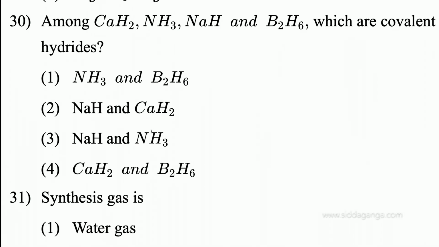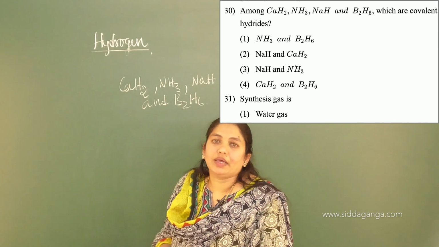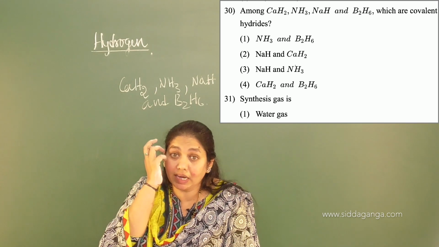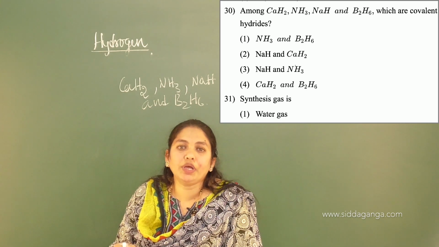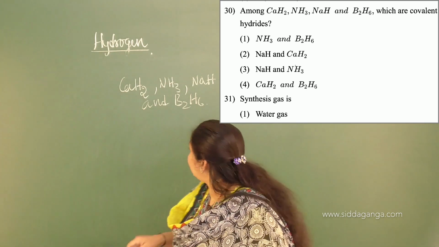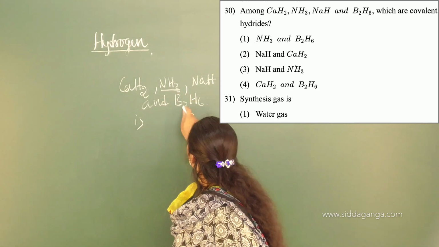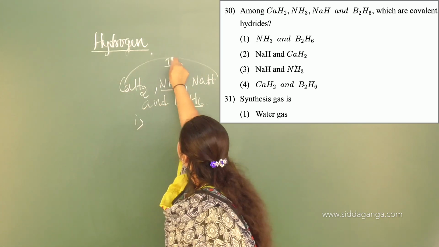The next question, based on the same concept: among calcium hydride, ammonia, sodium hydride, and B2H6, which are covalent hydrides? Very simple. The options are NH3 and B2H6, NaH and CaH2, sodium hydride and ammonia, calcium hydride and diborane. So the answer is the first option, because these two, NaH and CaH2, are ionic hydrides.